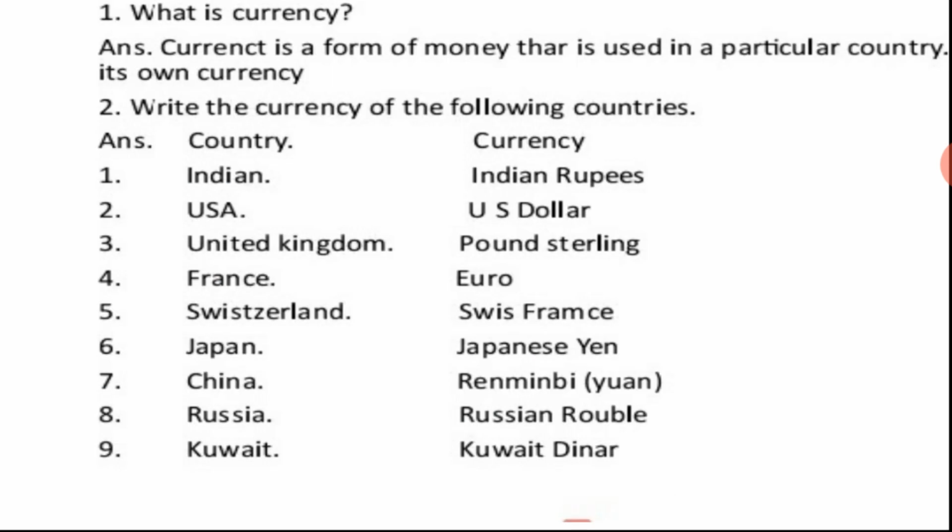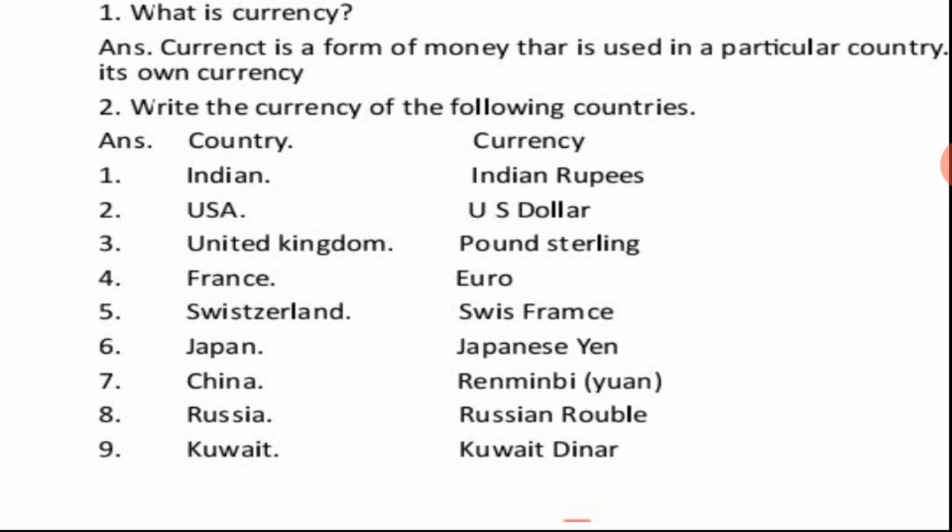So here I have given some questions from your book. First question is, what is currency? Currency is a form of money that is used in a particular country. Each country has its own currency.